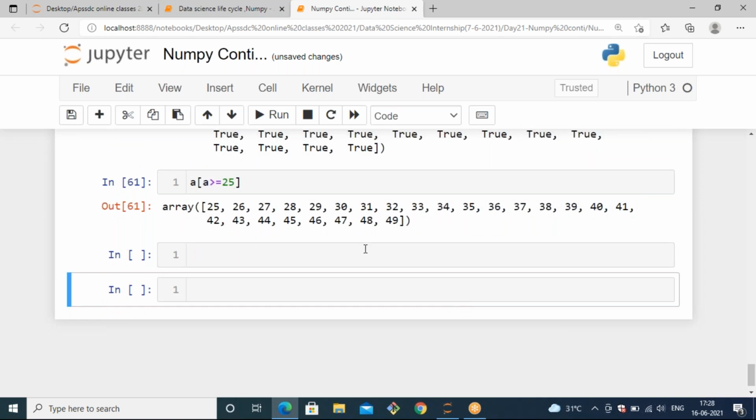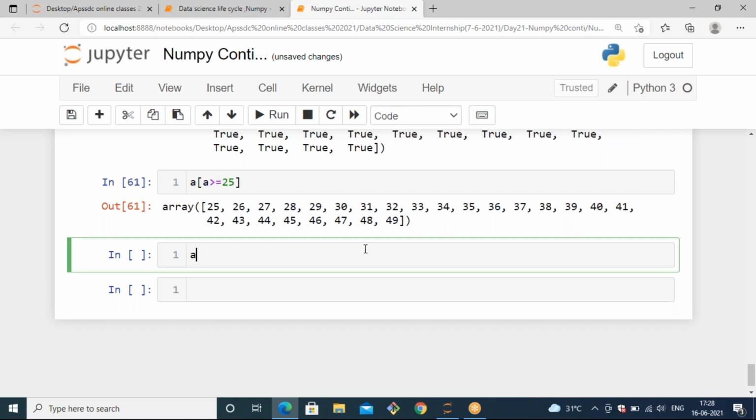Okay, now let's see some other filtering technique. I want to filter the data which is greater than 25 and also lesser than or equal to 50. So let's apply one condition: A greater than or equal to 25, as well as I want to get the data which is lesser than or equal to 40.